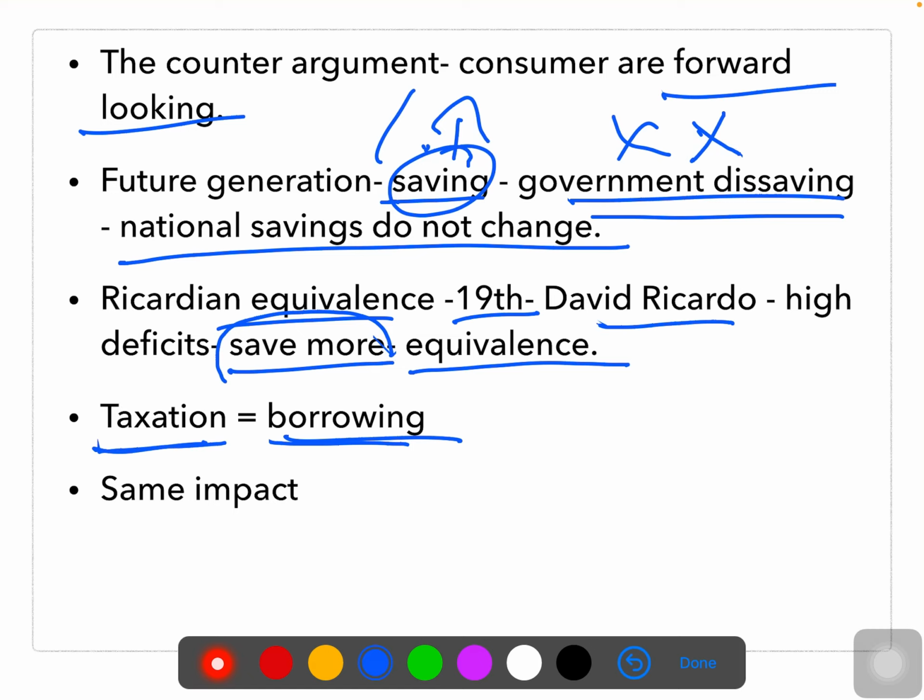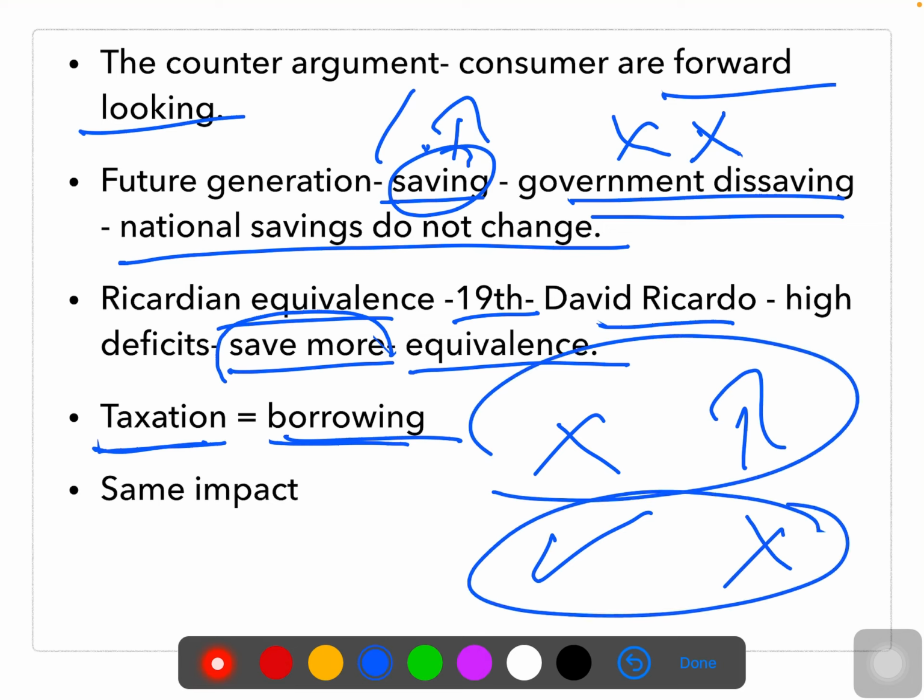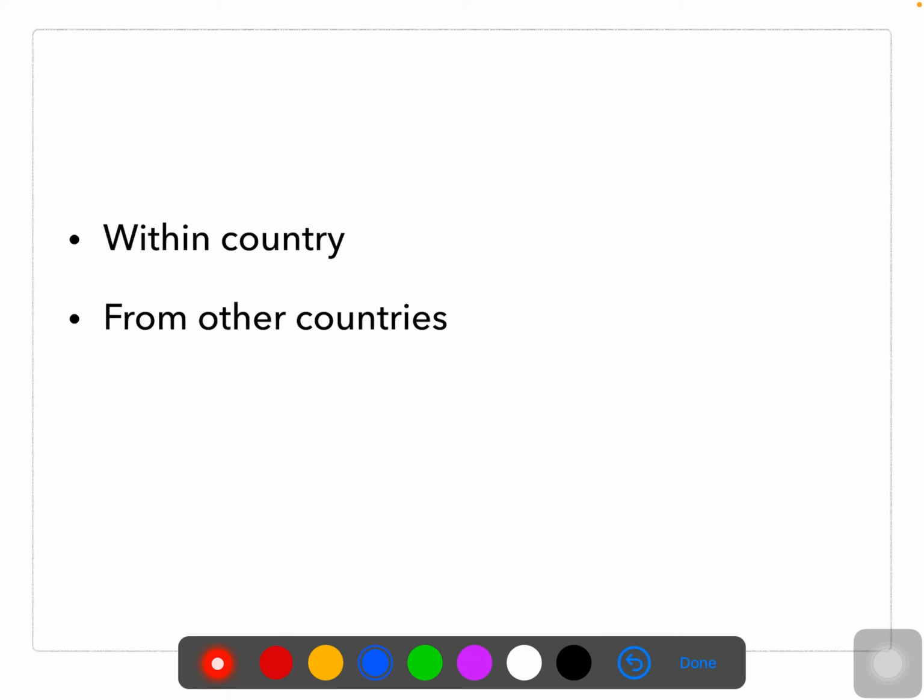The conclusion they are trying to say in Ricardian equivalence is, see, today I am borrowing, today I am paying. So that means saving will be less today. So future generations, they will be good. And in another case, today I am not paying anything. So today I am living very happy. I am making money. I am minting money. Future generations will not be happy. One way or the other, it is the same situation. It is not going to change. If you are paying more taxes today, or you are going to pay more taxes in the future, the situation stays the same. The finance stays in the same situation.